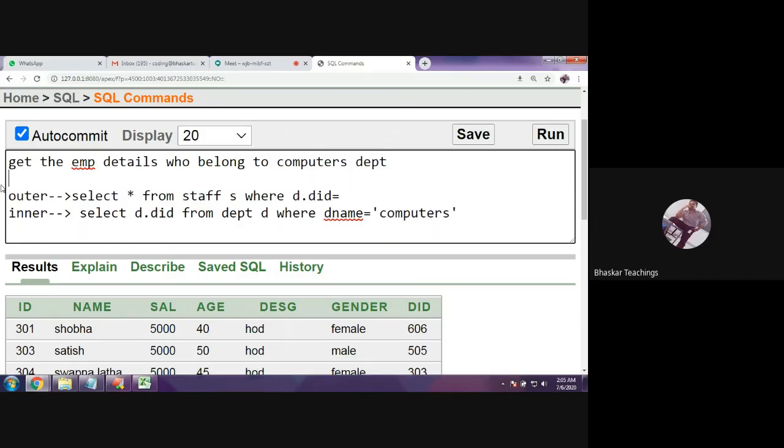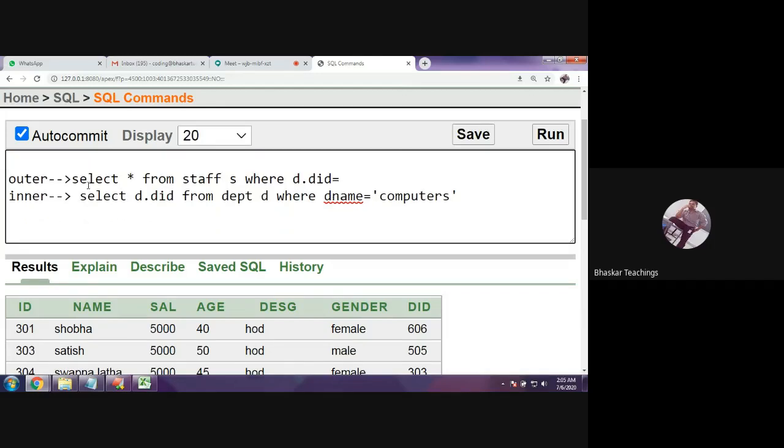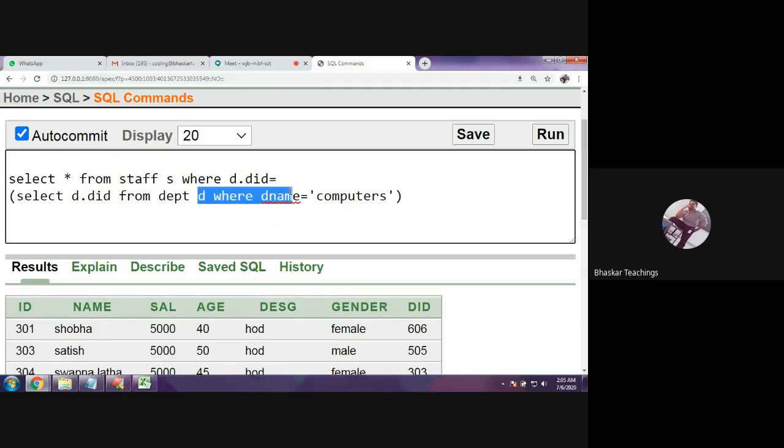The outer query gets the employee details, staff details, whose department ID is the ID retrieved by the inner query. So here, is this a single row subquery or a multi-row subquery? Obviously a single row subquery, because this inner query retrieves one ID, one value. That value, that ID, is compared with the outer query condition and it will retrieve the staff belonging to this ID.